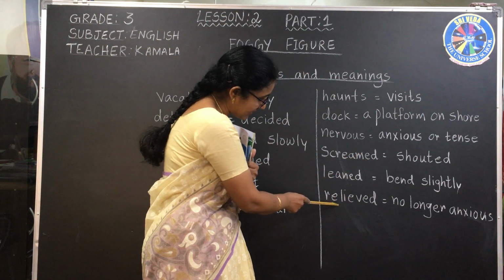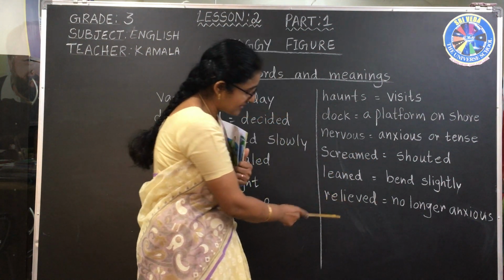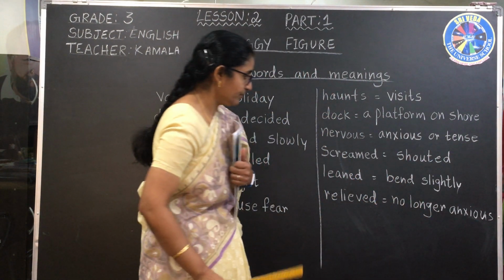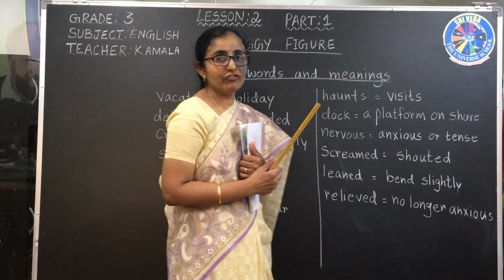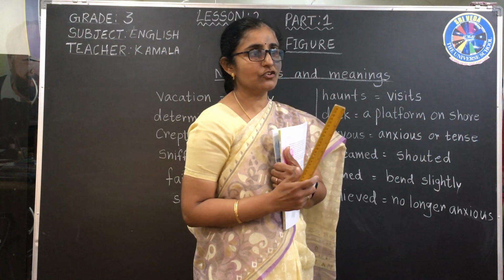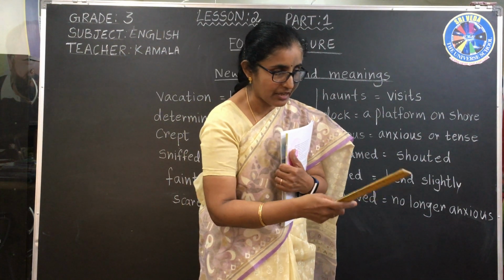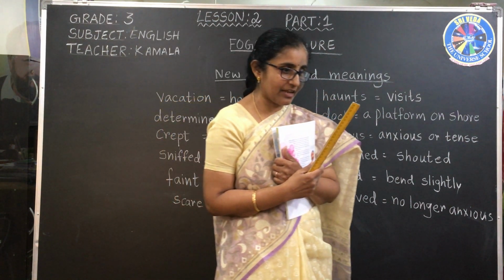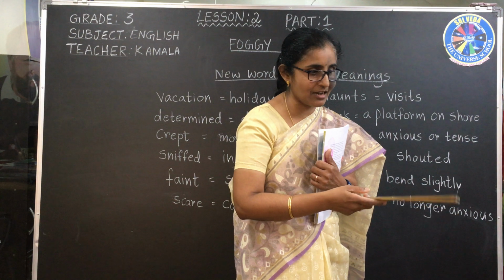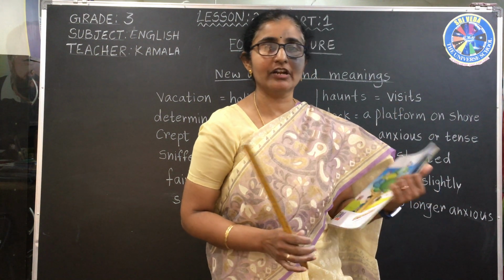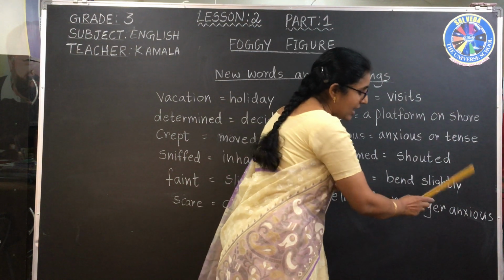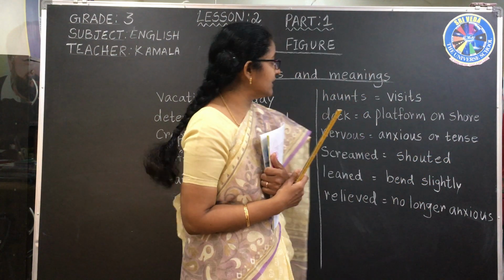Next, the last one is relieved. What is relieved? No longer anxious. So relieved means, if you got nervous, first you see something, it's a snake, then you become nervous. Then after going near, you see it's not a snake, it's just a rope. Then you feel very free, relaxed. So that is called relieved, no longer anxious. So these are the meanings.